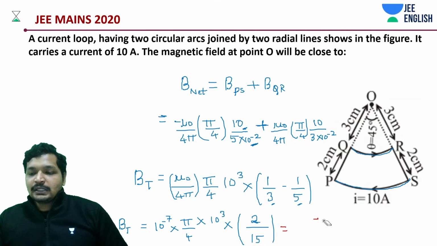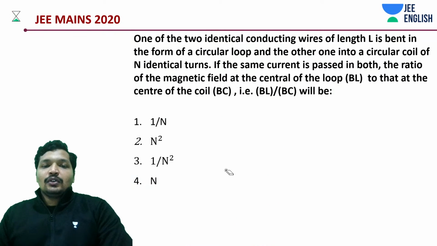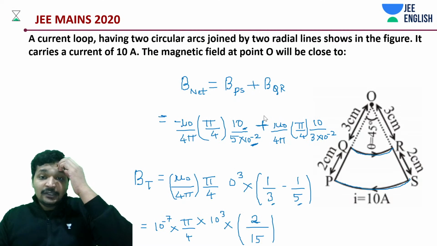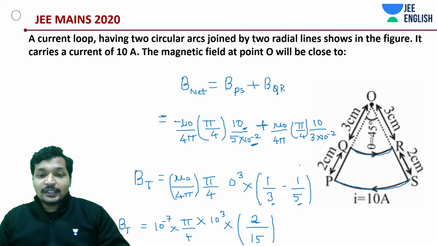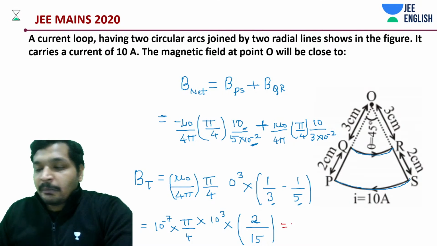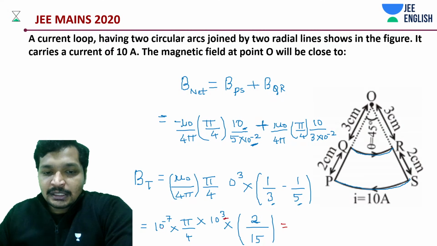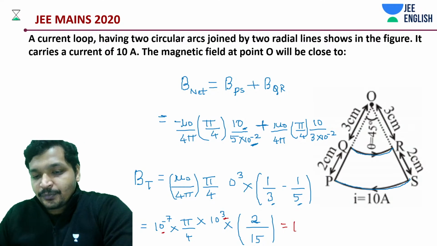I hope up until here it's clear. So 10 to the power minus 7, I'm going to write as 10 to the power minus 5, keeping a factor of 100 aside.